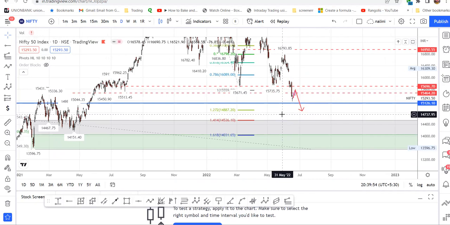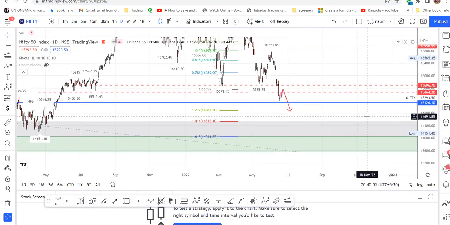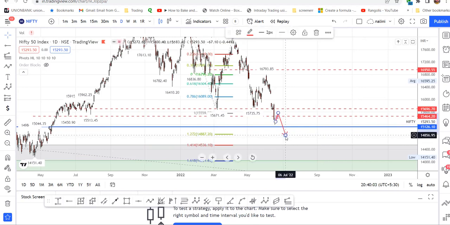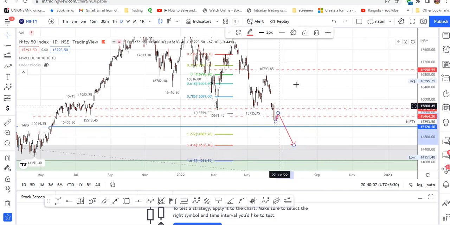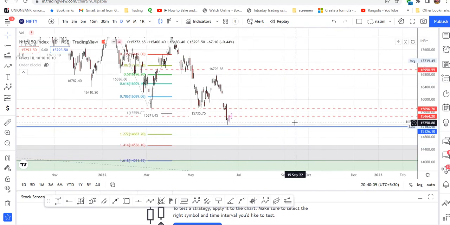I don't think the Nifty will reverse soon to the upside. It has to complete its correction. Still the correction is on. In between, rallies are used to sell off.